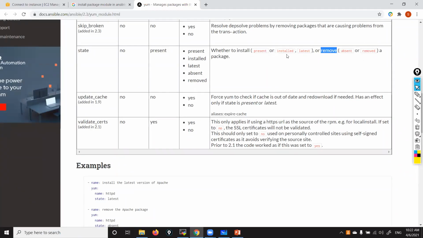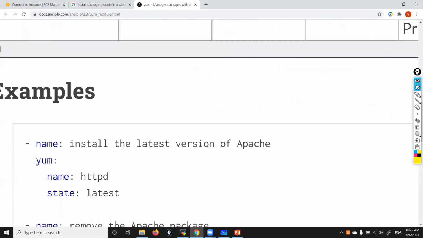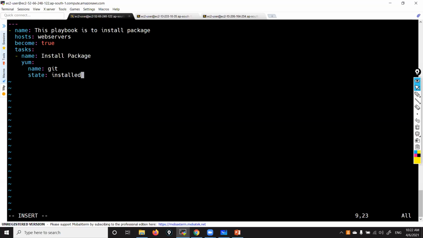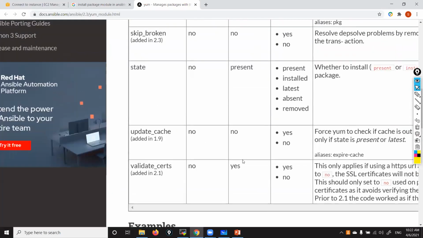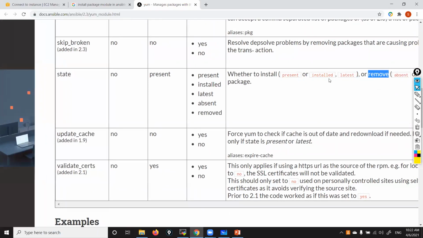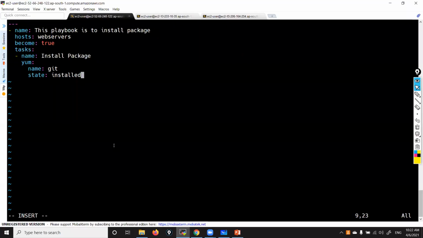So you can use either present, installed or latest. Here they are mentioning latest, but I am mentioning installed. You can see installed is there here. They are mentioning present, I am mentioning installed. Anyway, you can mention either, no problem. That is how we can do it.